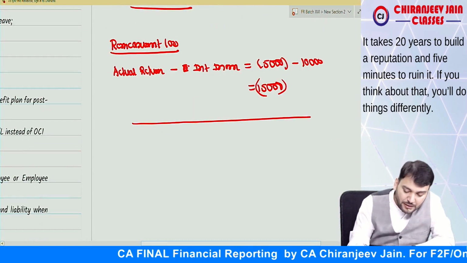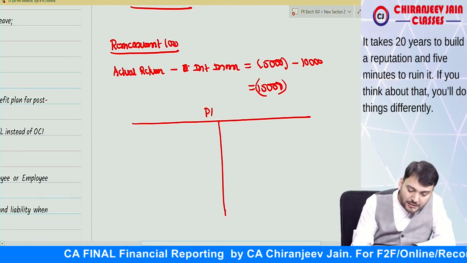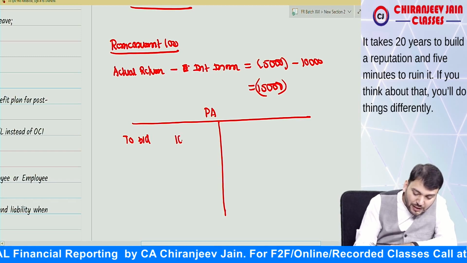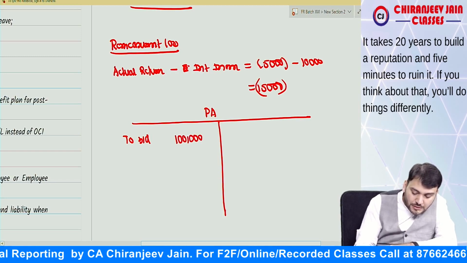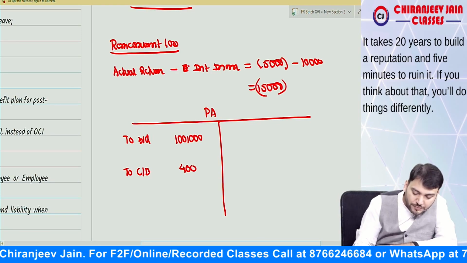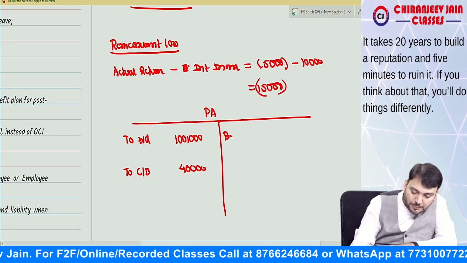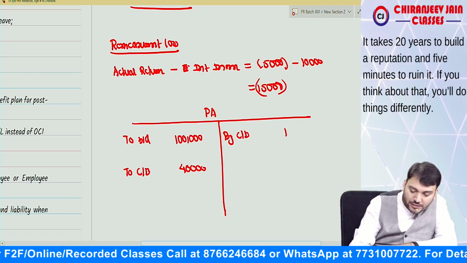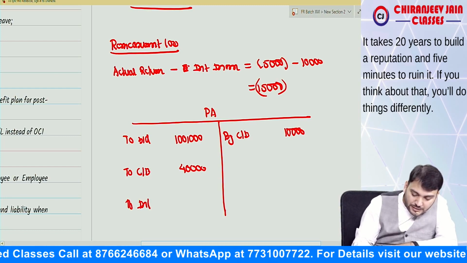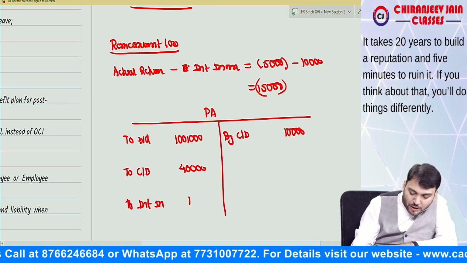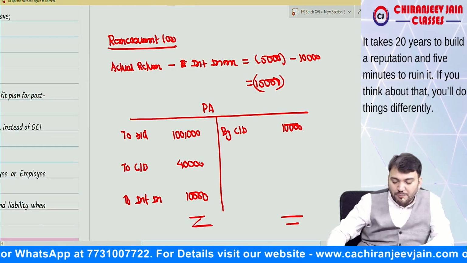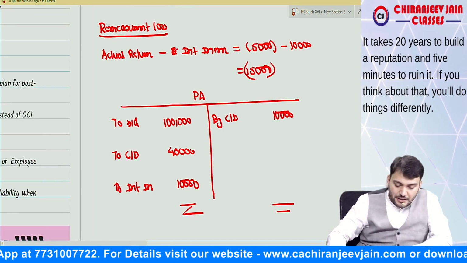If you prepare a ledger account of plan asset, what will come? The opening balance is 1 lakh. Then how much contribution received? That is 40,000. Then how much benefit paid? That is 10,000. Then what is the interest income? Interest income based on the discount rate is 10,000. And you can see the difference will be 15,000. Let's check.